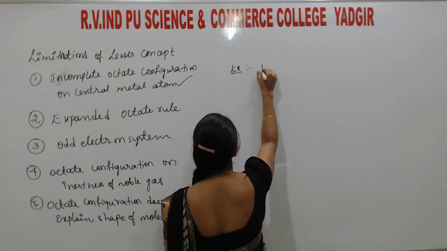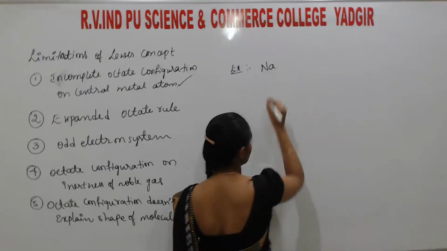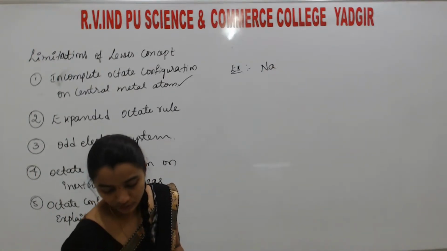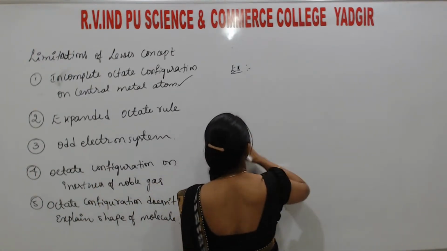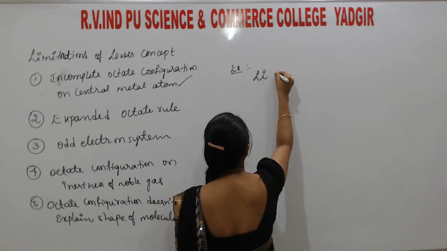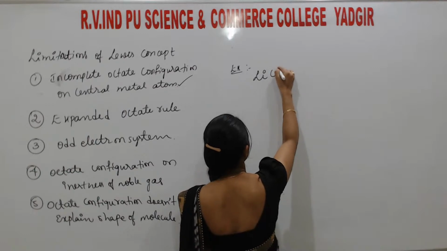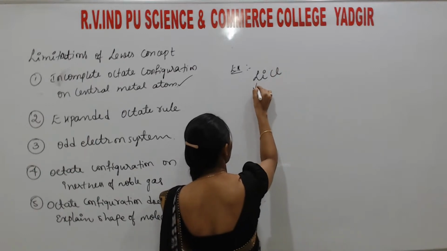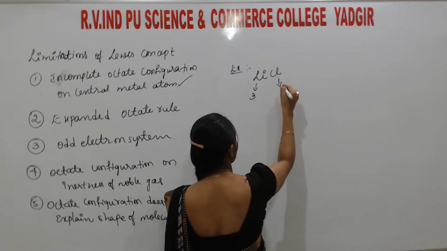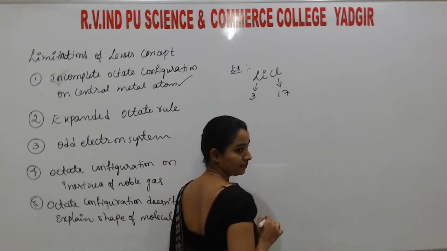One example is LiCl. Lithium atomic number is 3, chlorine atomic number is 17.